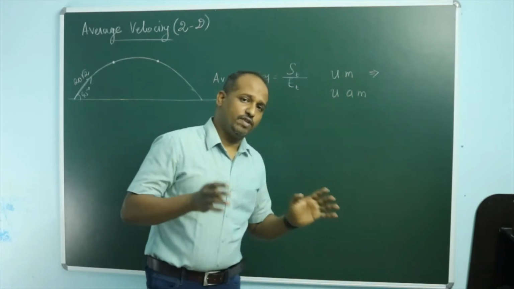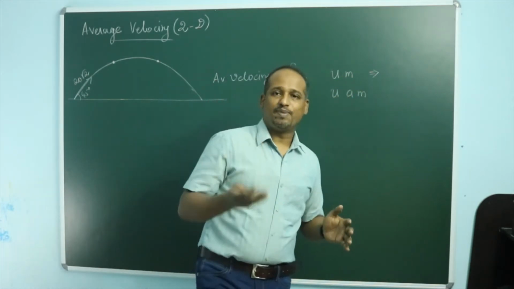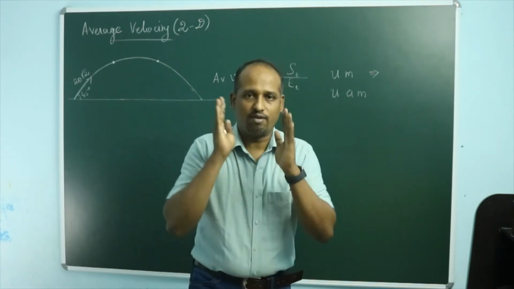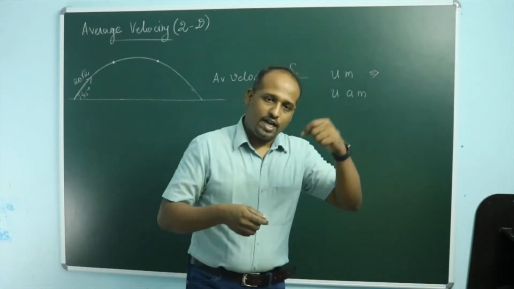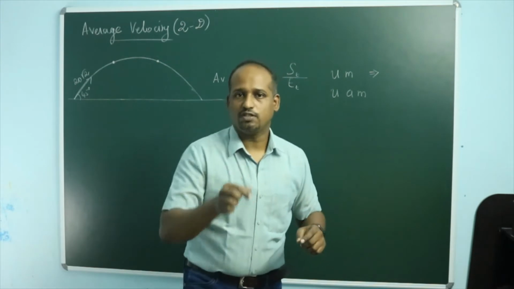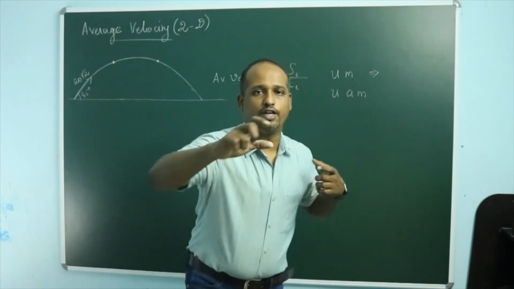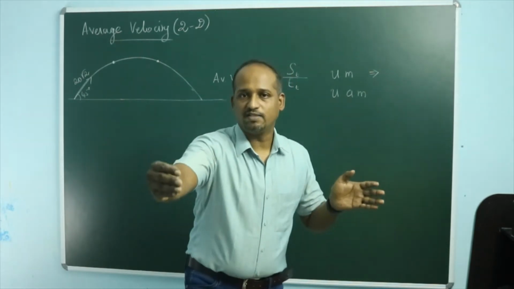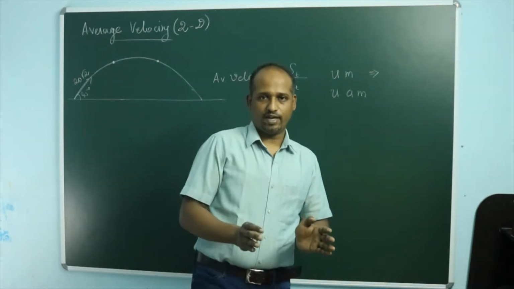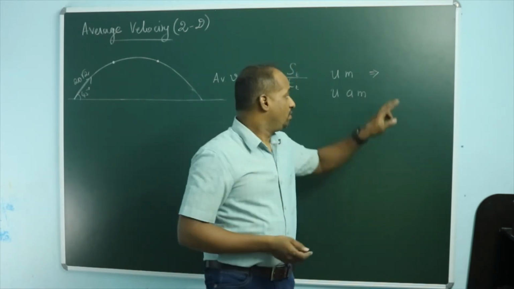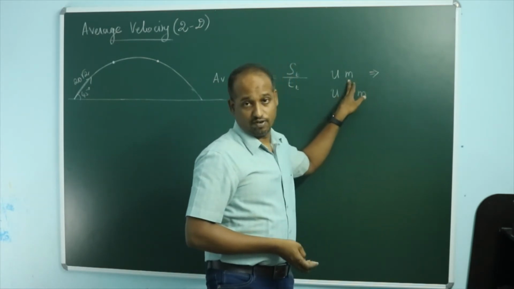If it is going with uniform motion, what do you expect? Suppose if you go with the same 40 km per hour speed for 1 hour, then at any point of the motion your velocity is 40 km per hour. And in 1 hour you would have covered 40 km. So total displacement is 40 km and total time taken is 1 hour. You will get 40 km per hour. So this is the peculiarity with uniform motion.